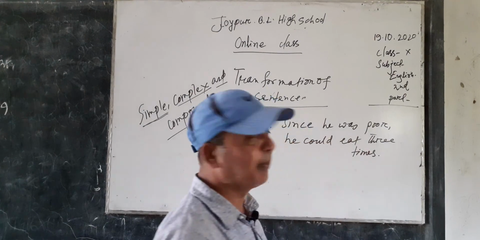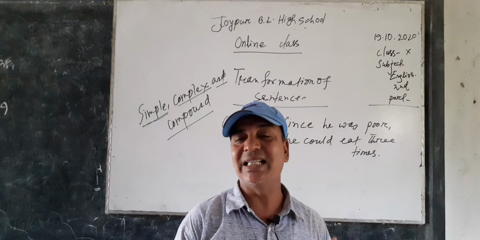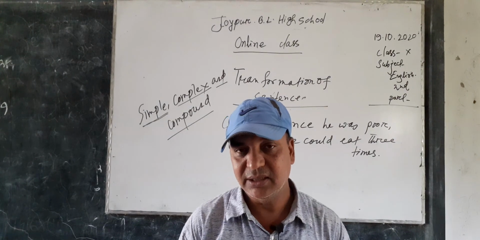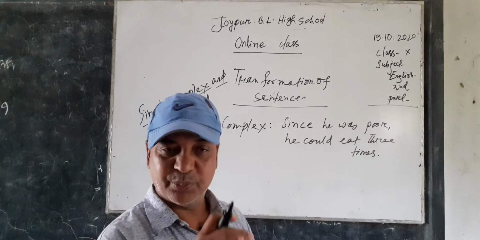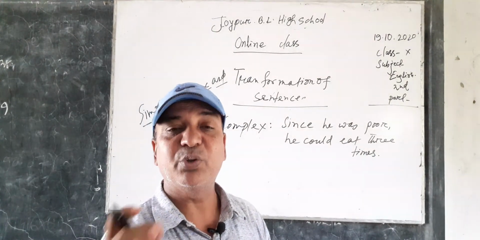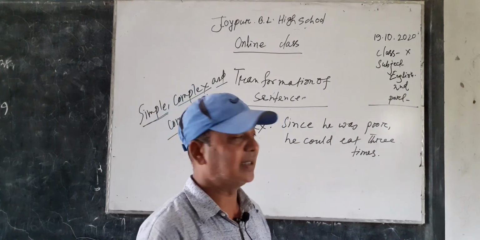This is a complex sentence. Dear learners, you may ask me why it is a complex sentence. I will try my best to help you understand why it is a complex sentence.